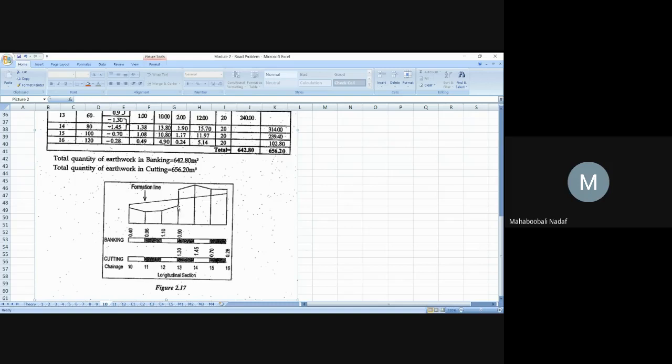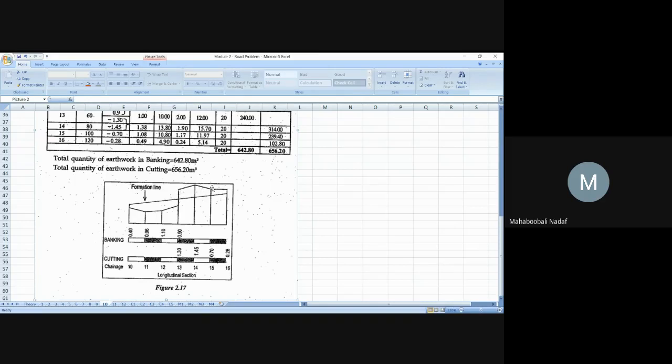But at this point, filling is also there and cutting is also there. That is why this particular point has a vertical drop. It is called a vertical drop. At what chainage? At the chainage of 13. So 10, 11, 12, 13. That is why at chainage 13 they have given 2 points for the RL of the ground. So similarly you have to do.